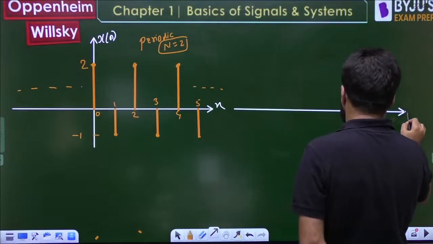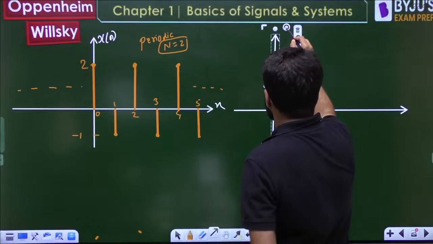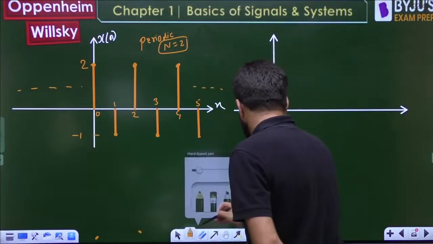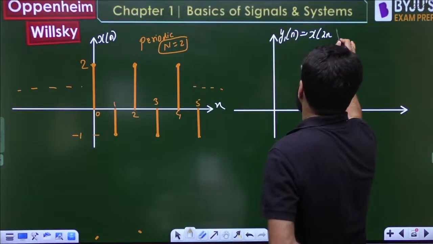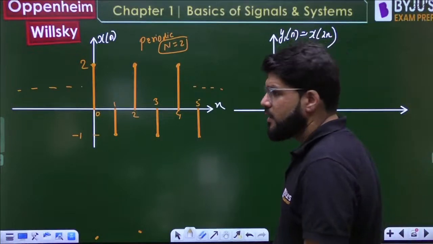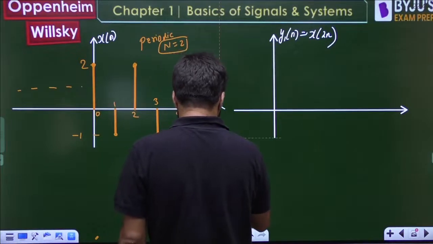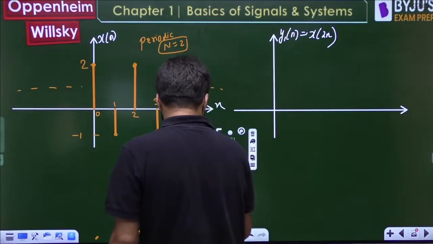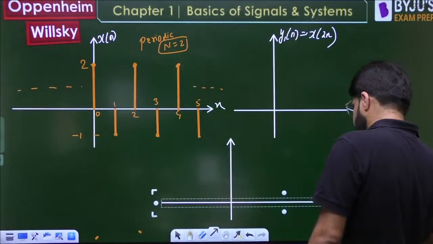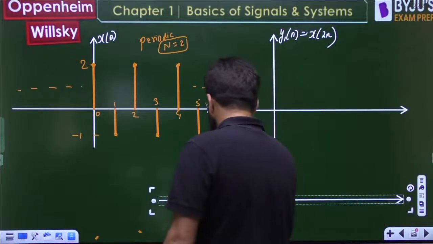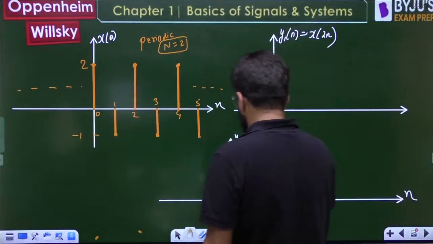We will plot both here. y1n is x of 2n, and what is y2n?